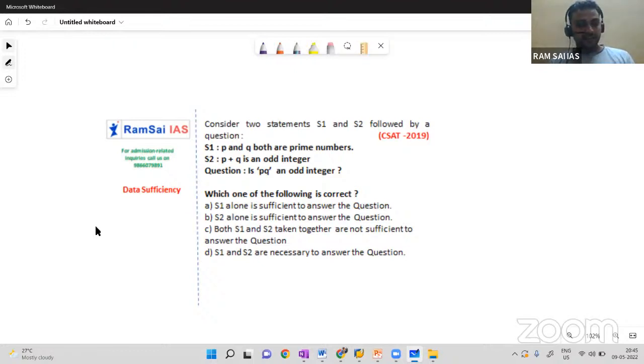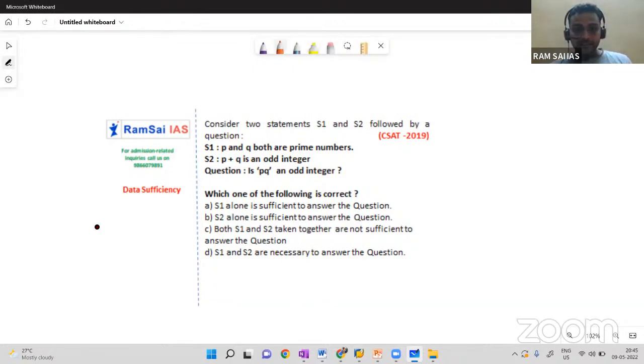Yes, you can write your answer in the chat box, but by the time you post in the chat, I might finish explaining at least half of this question. Yeah, time up. Now you can post your answers in the chat box, but I'll see it later because there will be a time lag. I already told you at the beginning of the session, we are streaming this live through a Zoom session. So whatever you are listening to now, I already discussed 1 minute back. Okay, so let me explain this question.